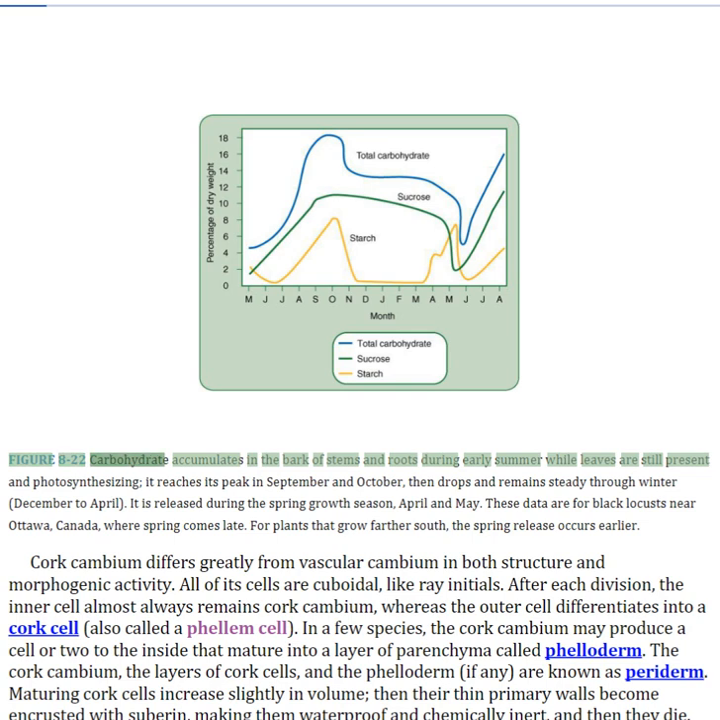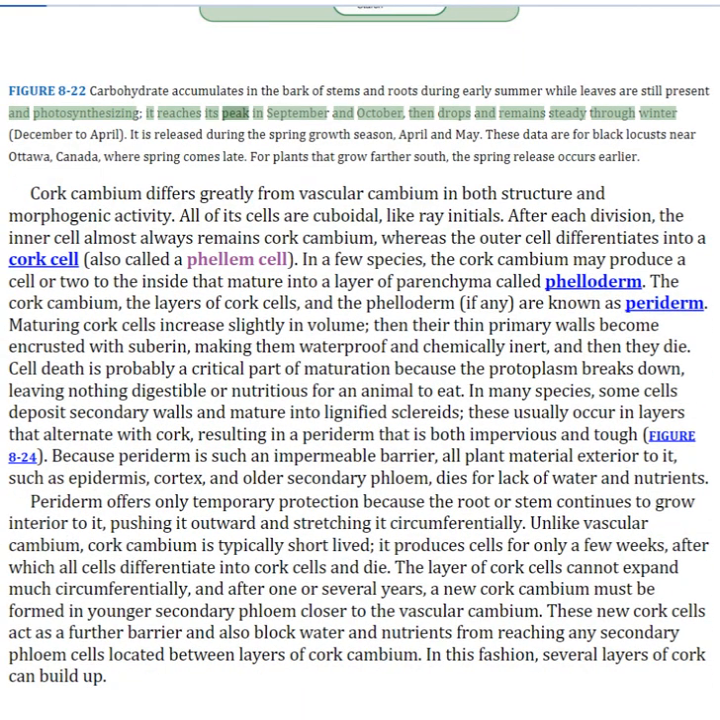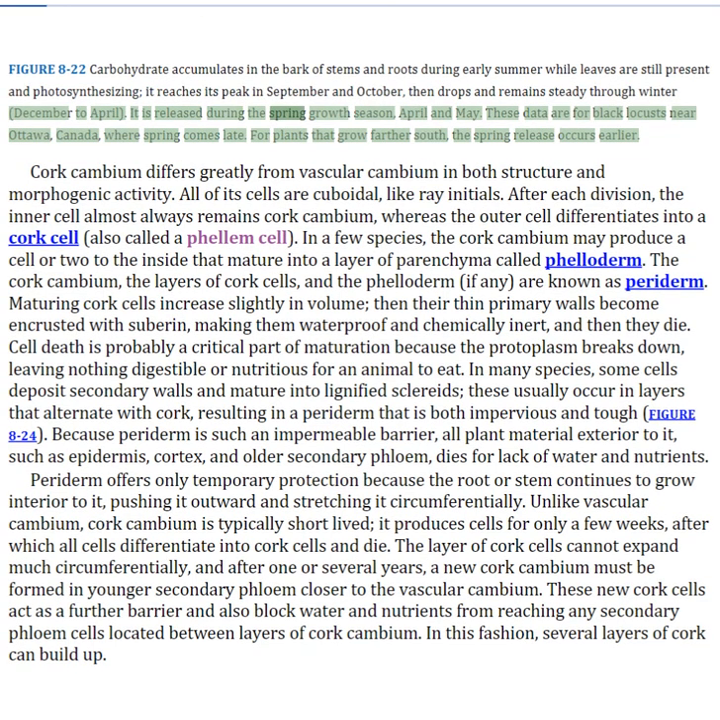Figure 8.22 Carbohydrate accumulates in the bark of stems and roots during early summer while leaves are still present and photosynthesizing. It reaches its peak in September and October, then drops and remains steady through winter. It is released during the spring growth season, April and May. These data are for black locusts near Ottawa, Canada, where spring comes late. For plants that grow farther south, the spring release occurs earlier.